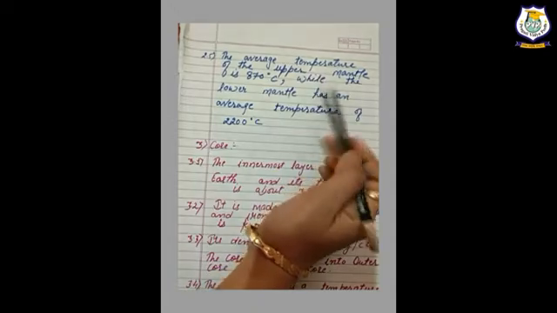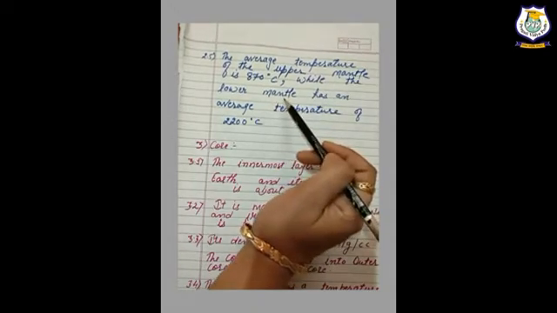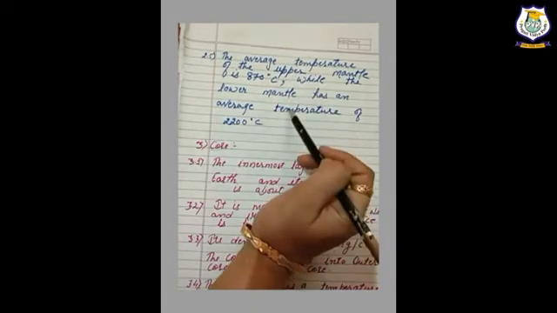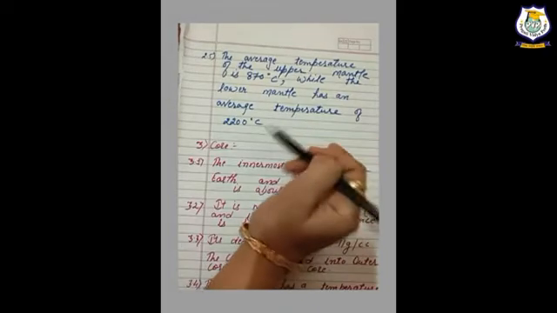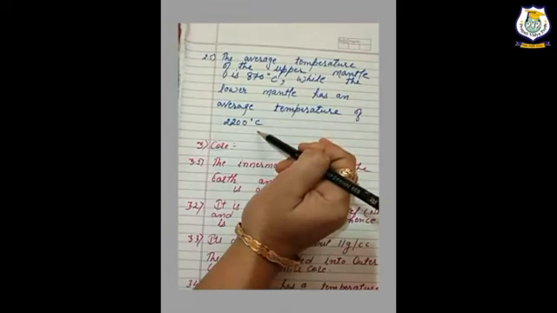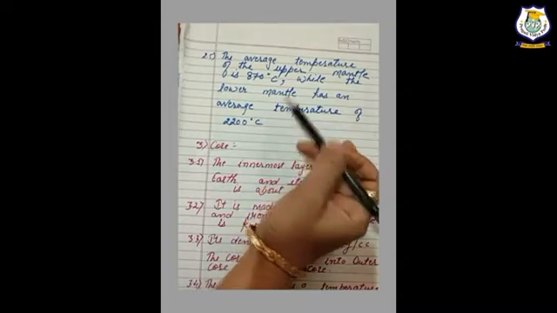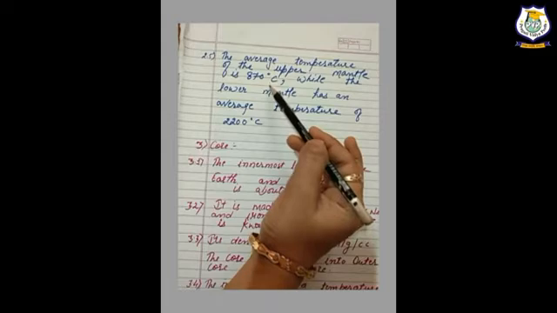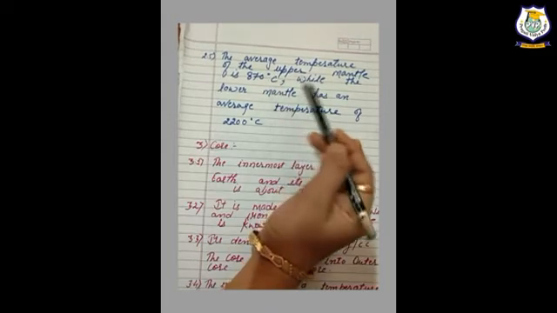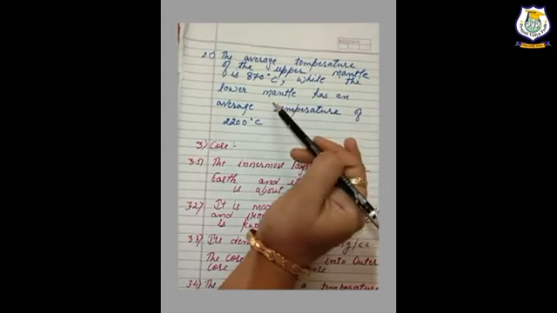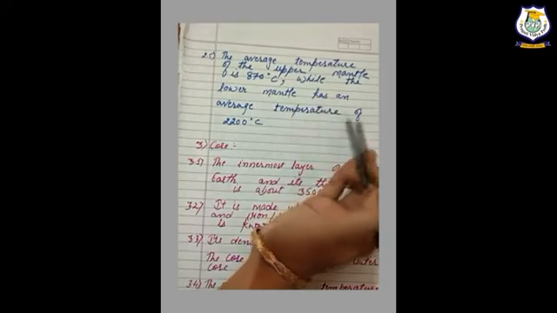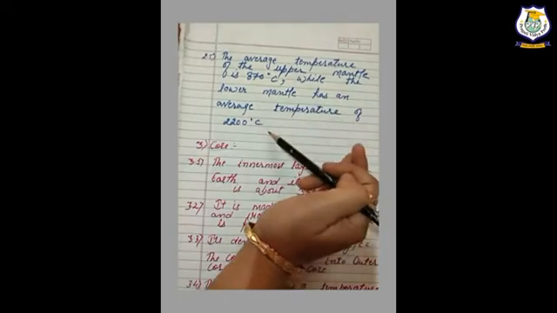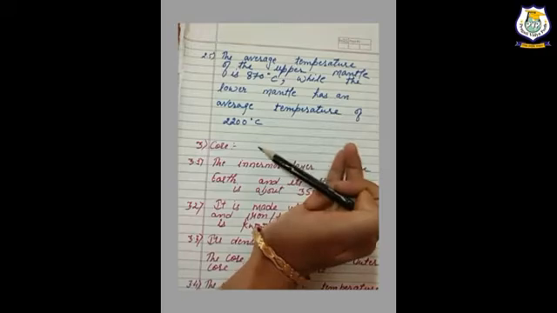The average temperature of the lower mantle is 2200 degrees Celsius. It means the upper mantle has an average temperature of 870 degrees Celsius, while the lower mantle has an average temperature of 2200 degrees Celsius.